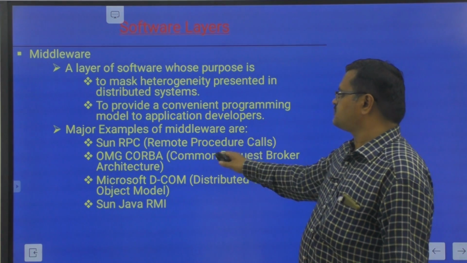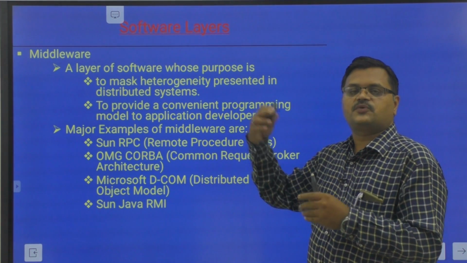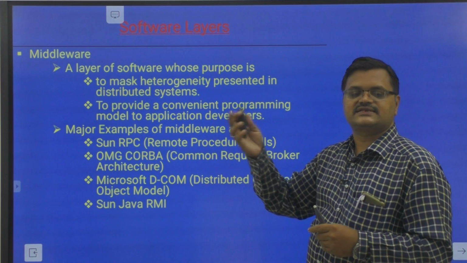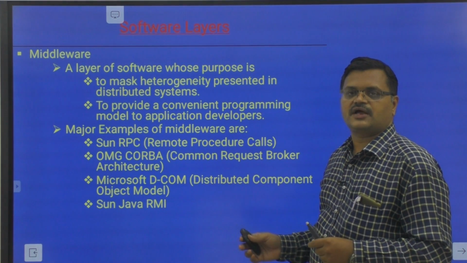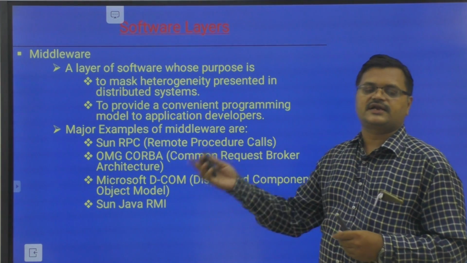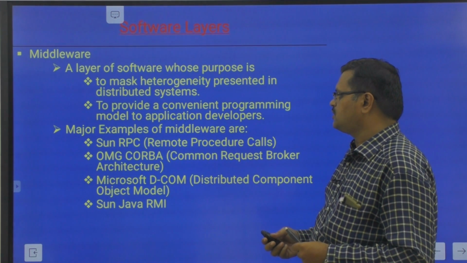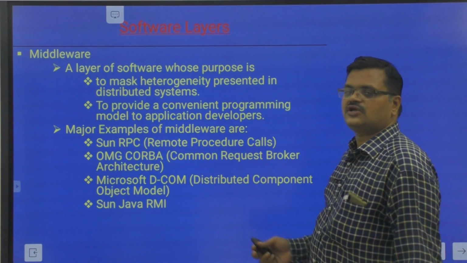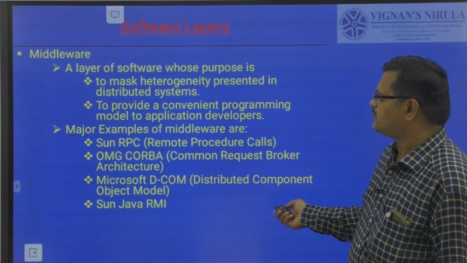We will see here. RPC is a mechanism used for executing programs at the server and returning the results from the server to the client. A similar concept in Java is RMI, remote method invocation. We invoke a method on a remote machine and return the result to the local machine after the invocation, that is, the execution. CORBA and DCOM are also examples of middleware. We will see in the coming slides.